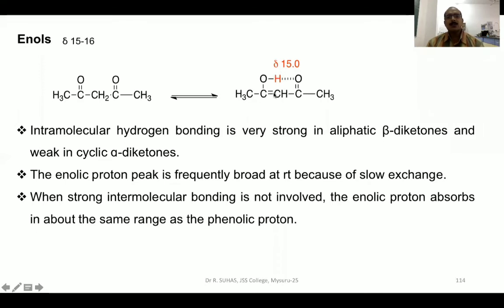Usually, the enolic proton is observed at room temperature because of the slow proton exchange reaction. If there is no strong intramolecular hydrogen bonding, then the enolic proton absorbs in about the same range as the phenolic proton, that is 5 to 6.5. This is the case of enols.